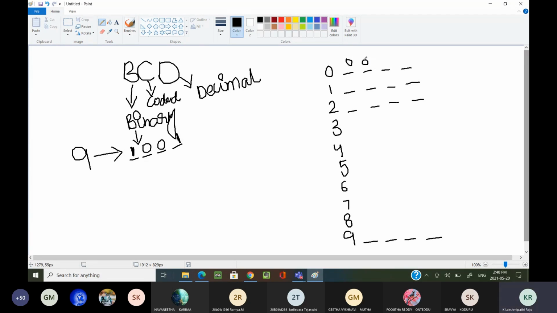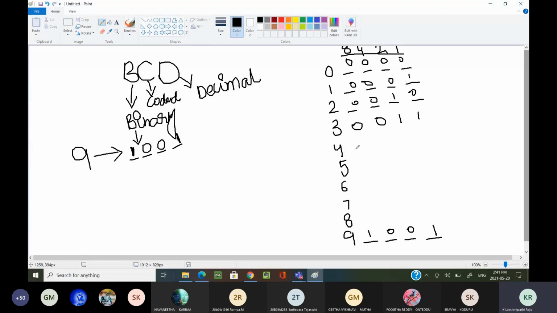You know already, 8421. 0000, 0001, 0010, 0011, and the last, 9, is 1001. Sir, how have you written these numbers? By using this 8421 code. These 8421 are the weights.